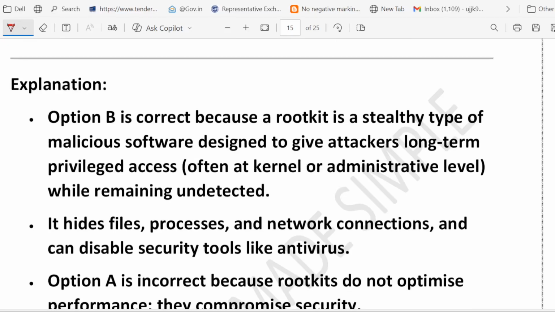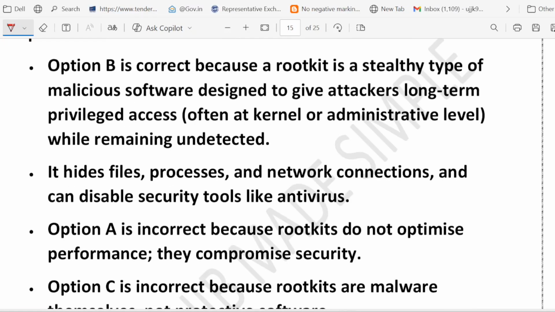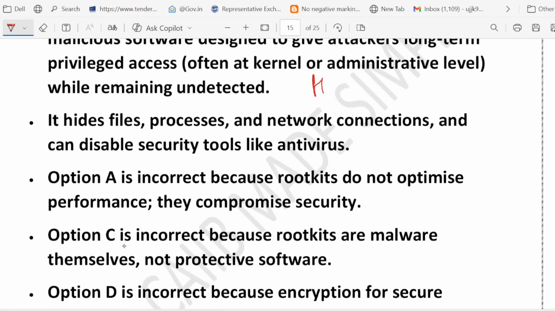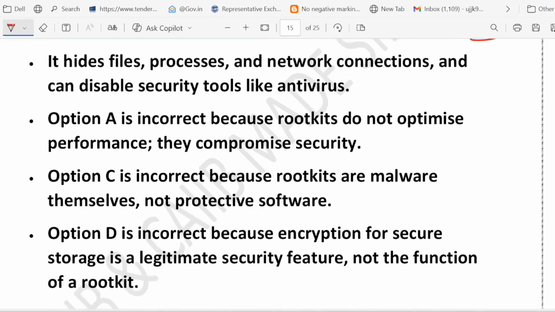Just remember, a rootkit is what? Rootkit is hidden attacker access. Right, just one phrase. Hidden attacker access. It gives the hacker admin-level control and hides from detection. It does not improve performance. It does not block malware or encrypt the data. So this way you can remember the rootkit.